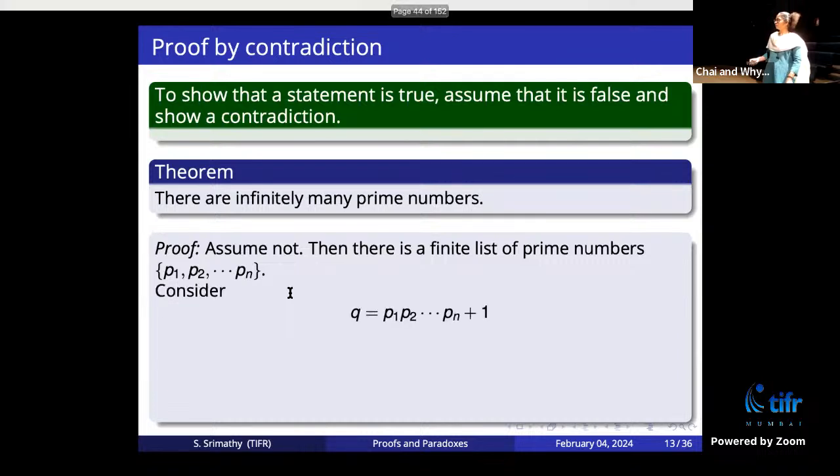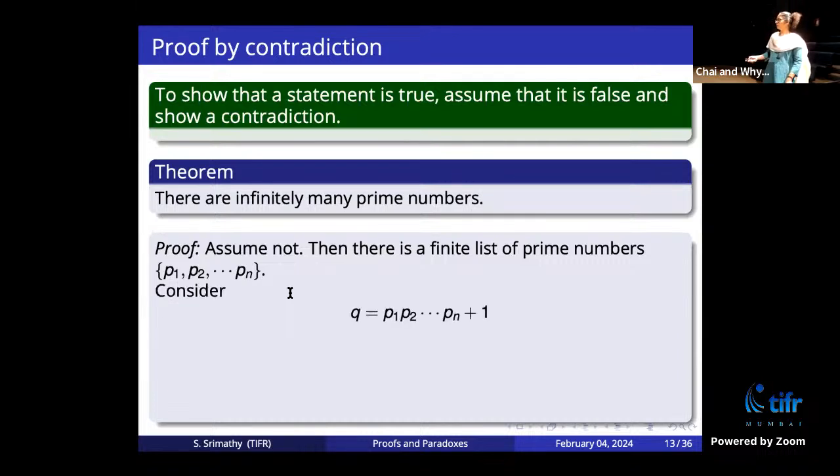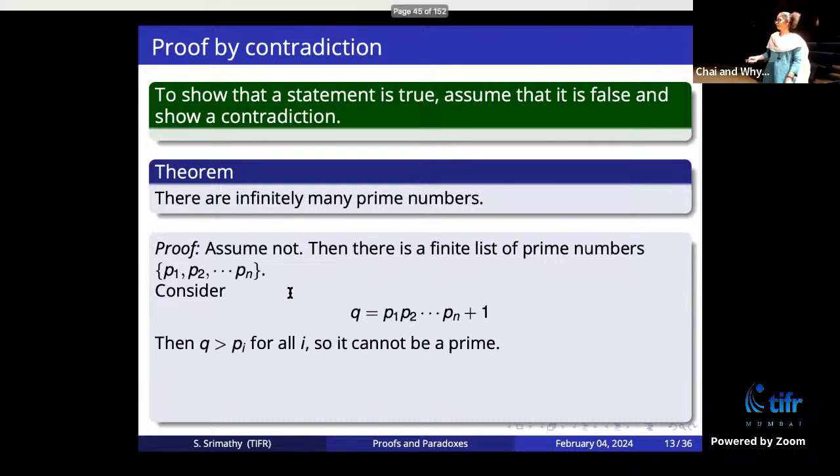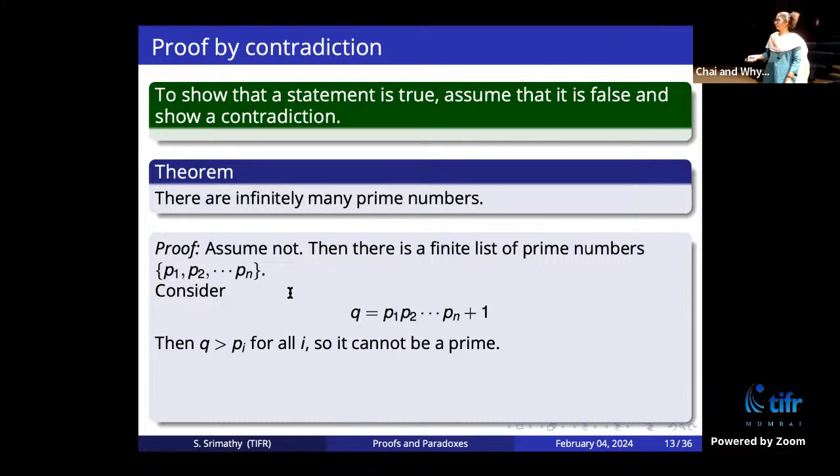Then what you do is you take the product of all these prime numbers plus 1. Right? Now this number Q is larger than every prime number in the set. Q is bigger than Pi for every i. So therefore it cannot be prime, right? Because if it were prime, it would be in the set. But it is clearly bigger than each of these. So therefore it cannot be in this set. So it is not a prime number.